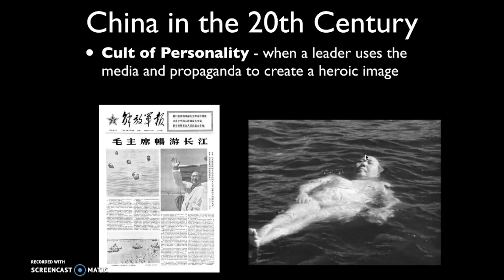Mao did this. He would do things like go out for a swim in the Yangtze River, and he would have it reported in the Chinese state media that he swam this ridiculous distance and that he did it in essentially world record time, when in actuality, the photographs of Mao just show him floating in the river. That's this concept of the cult of personality, and it's not new.